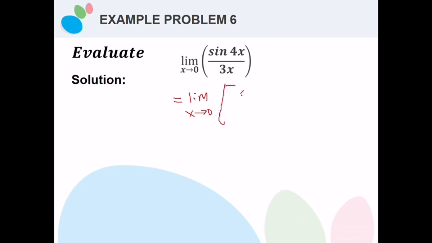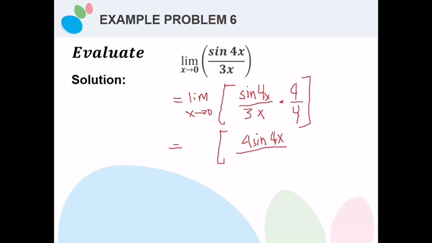So let me try this one: sine 4x divided by 3x. They are not equal, so we need to find something. What if I try to multiply it by 4? So let's try this one. We have 4 sine 4x divided by 4 times 3x, which is 12x.